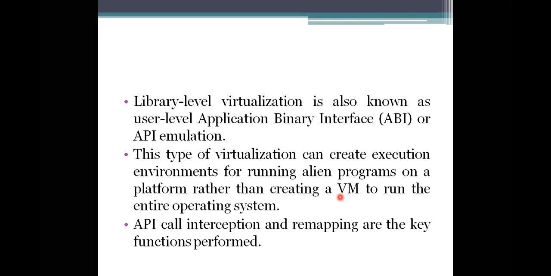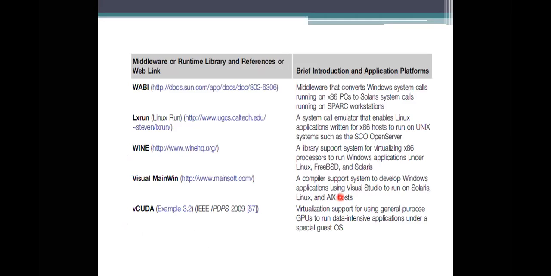How many types of middleware or support for virtualizations do we have? The first one is WABI. The ABI stands for application binary interface, so what is WABI? Windows Application Binary Interface. It converts the system calls you place through Windows 3.1 running on the x86 processor to Solaris. This means you don't need to install all these things on your machine. What you do is place a system call.